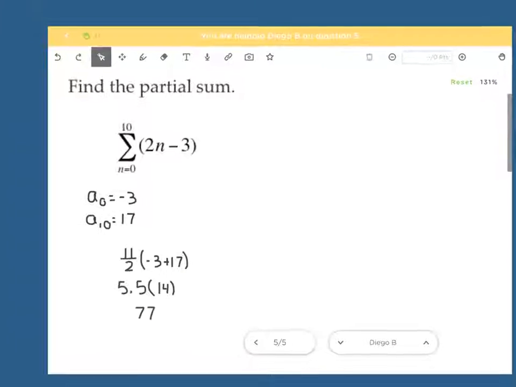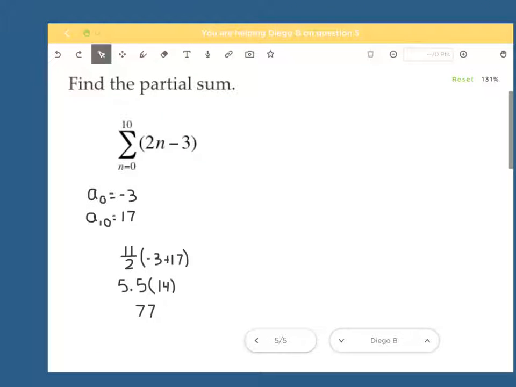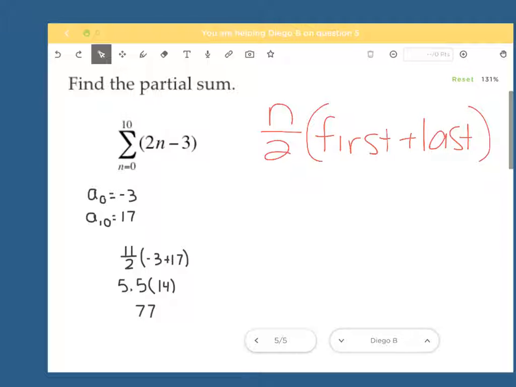And the last one said find the partial sum. So it's the same formula that we used, n over 2 times first plus last. The n we said would be the number on the top as long as the number on the bottom is 1. So from 1 to 10, think about counting your fingers. There are 10 of them. But if I say throw 0 in there now, that is 1 more than that, which means my n is 11, which is here, divided by 2.